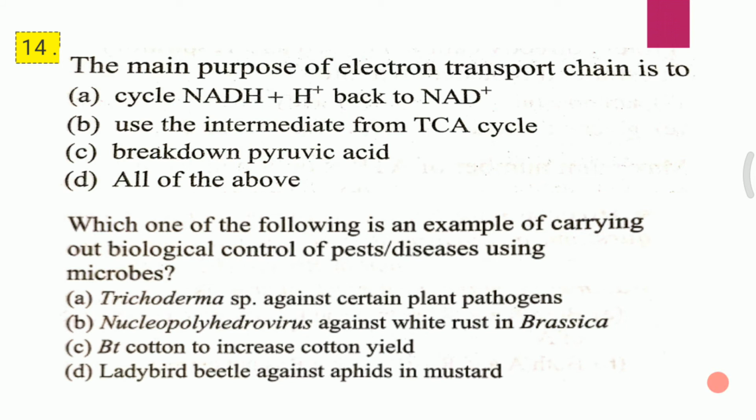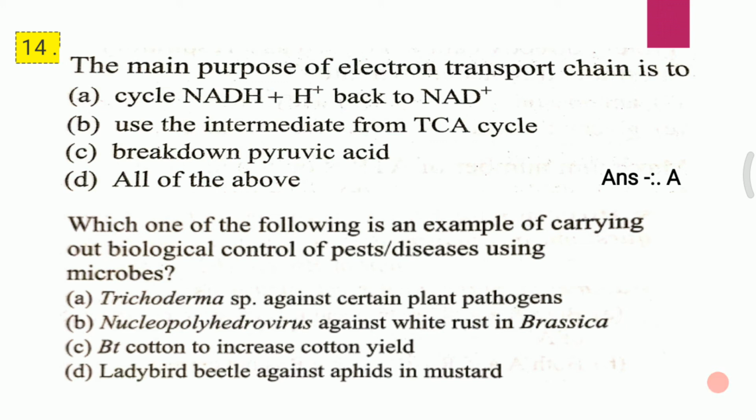Question 1. The main purpose of electron transport chain is to A. Cycle NADH plus H plus back to NAD plus. B. Use of intermediate from TCA cycle. C. Break down pyruvic acid. D. All of the above. The main purpose of electron transport chain is to, and the correct answer for the first question is A, that is cycle NADH plus H plus back to NAD plus.